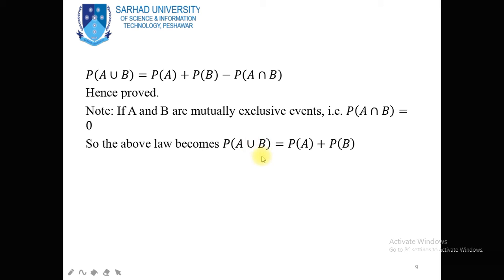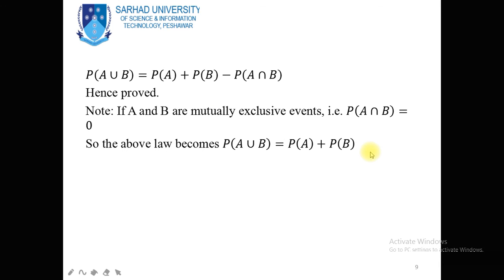Then for the calculation of this probability, we replace this union by addition, and we have two terms, probability of A plus probability of B, when these two choices A and B are mutually exclusive events. But if these two choices A and B are non-mutually exclusive events, then we have this third term also in this addition law.